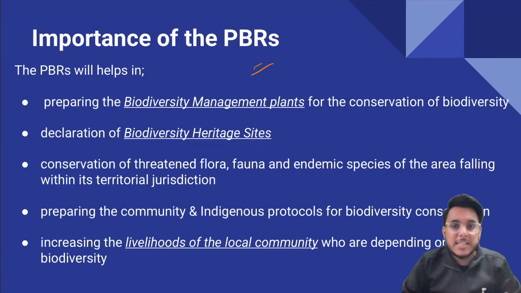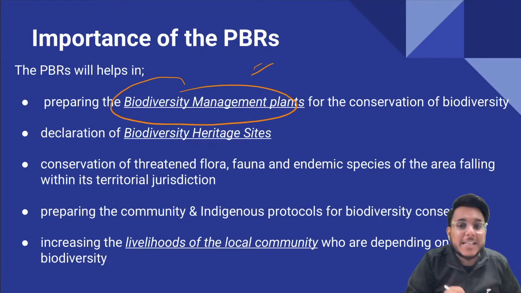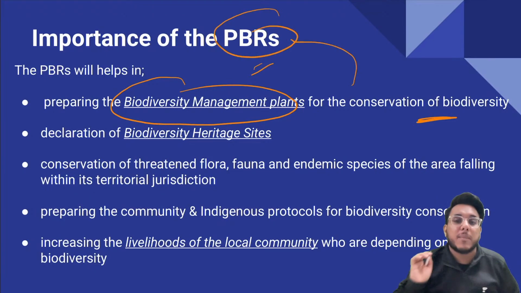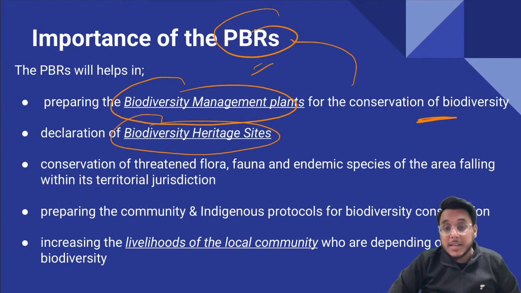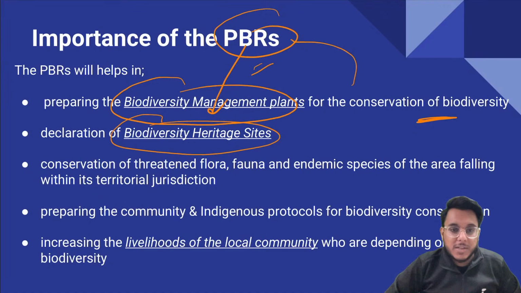Now, these PBRs, People's Biodiversity Registers, are going to help in multiple directions. First of all, if there are any threats or challenges to biodiversity in a particular region, biodiversity management plans for conservation can be prepared using information from the PBR. Next, biodiversity heritage sites: certain sites are declared with the tag of biodiversity heritage because of their importance, and information for declaring such sites can be taken from the PBR.